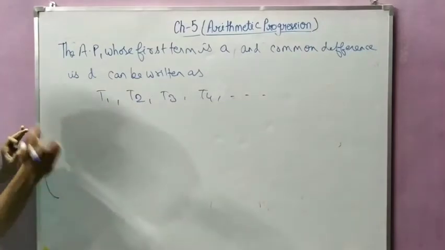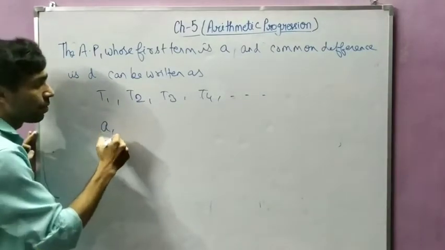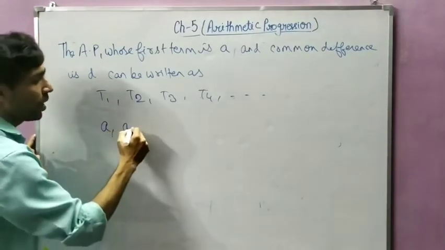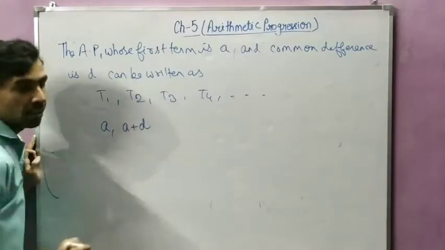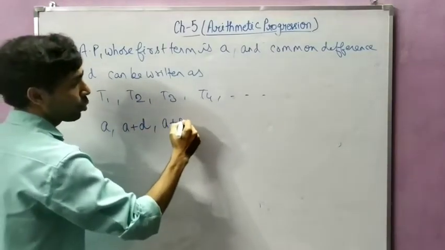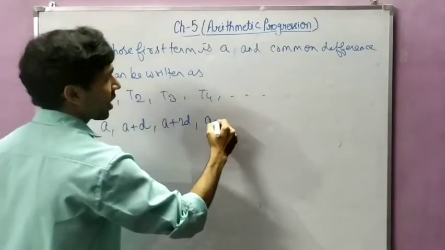So what was T1? T1 was A. T2 was A plus D. T3 was A plus 2D. T4 was A plus 3D.